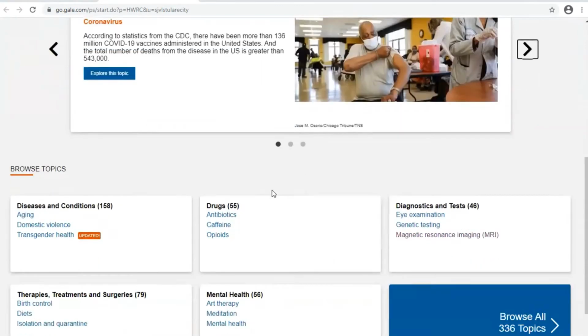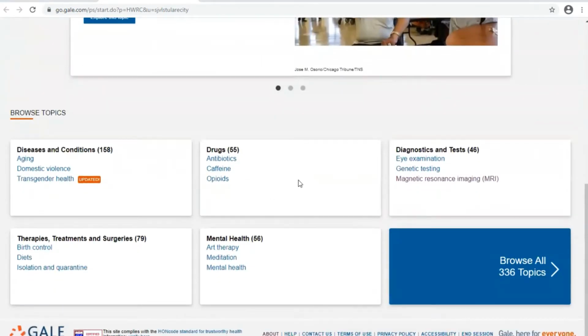And then down below, you'll see the Browse Topics boxes here, broken up into diseases and conditions, drugs, diagnosis and tests, therapies, treatments and surgeries, and mental health. Or if you want to browse all these topics together, you'll see Browse all 336 topics.